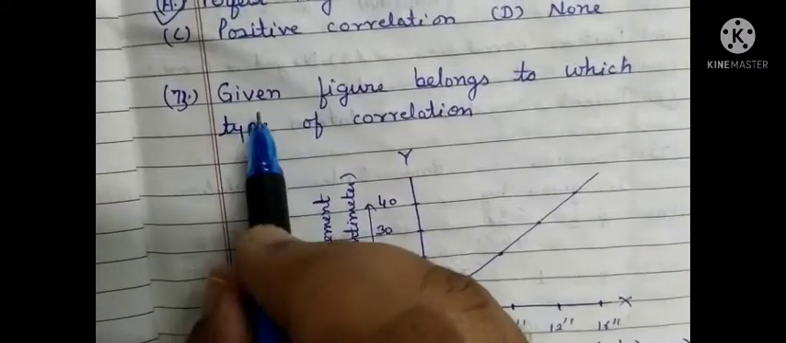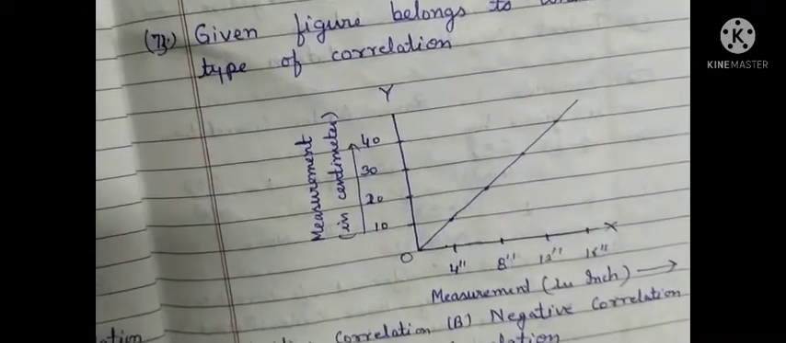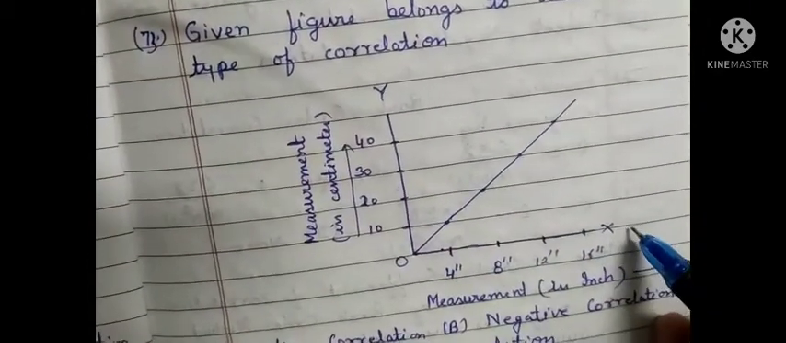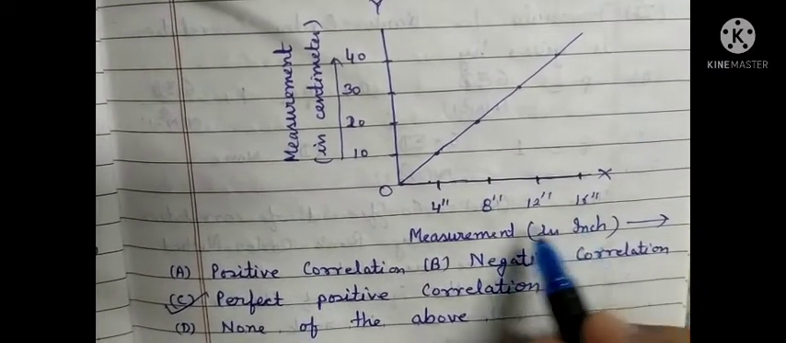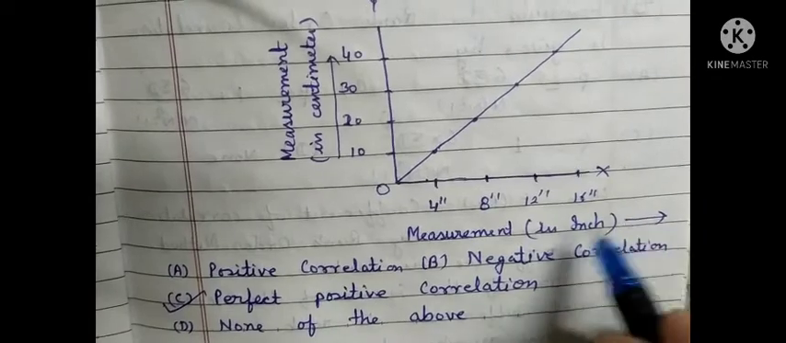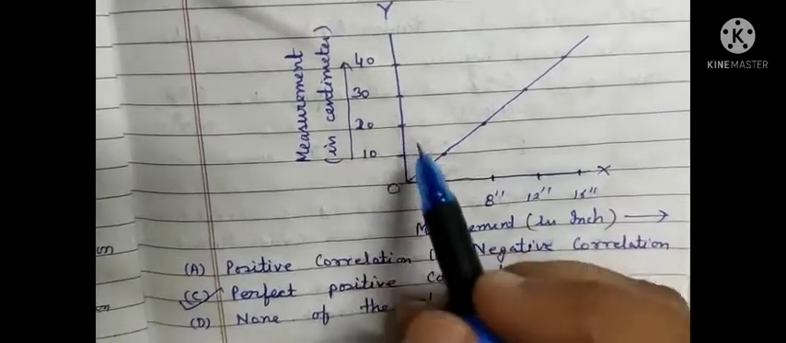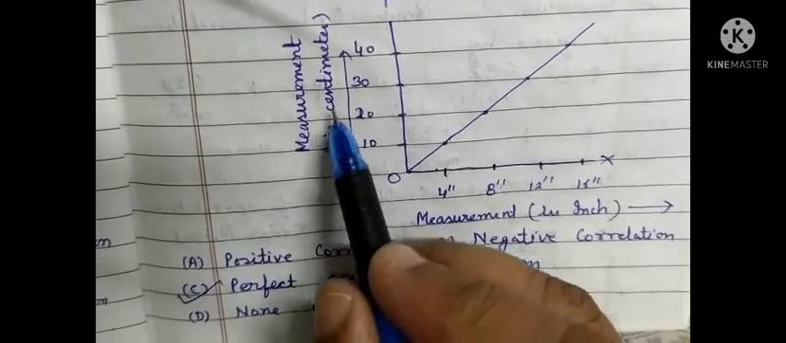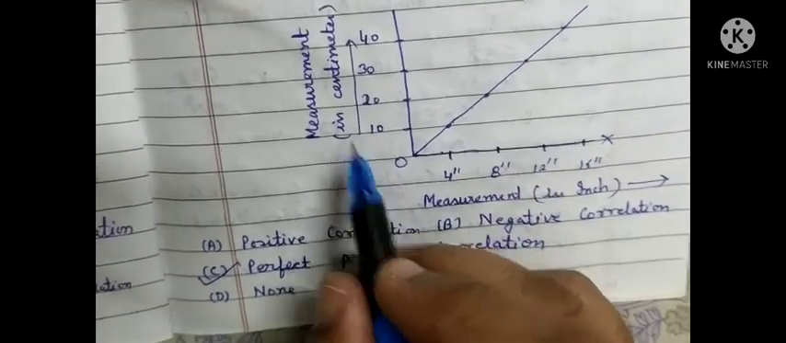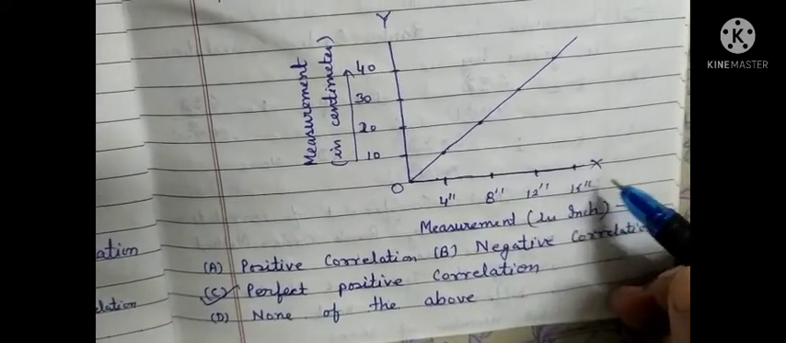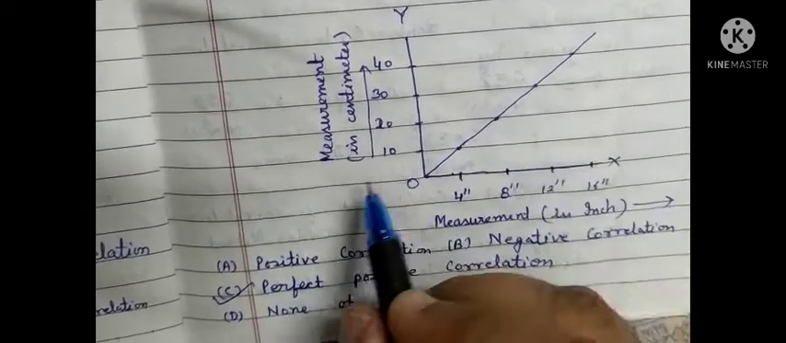Question number 73. Given figure belongs to which type of correlation? In this figure, on x-axis the measurement is denoted in inches, and on y-axis the measurement is denoted in centimeters. So I want to get a relation between centimeter and inch. As we know, 1 inch is equal to 2.54 centimeters.